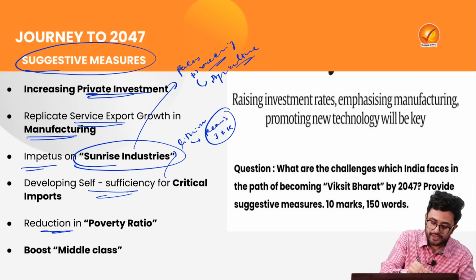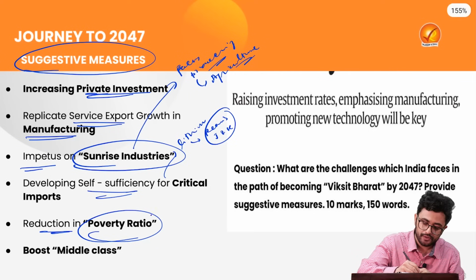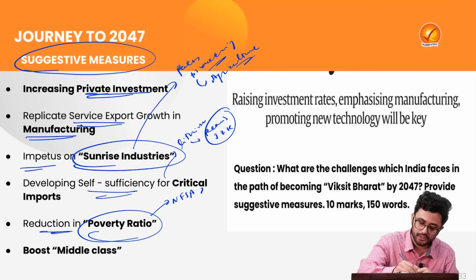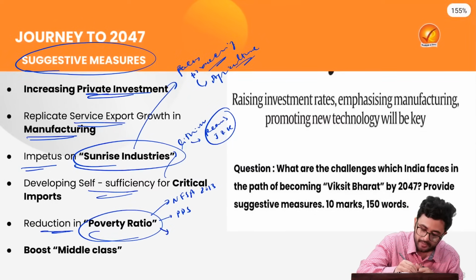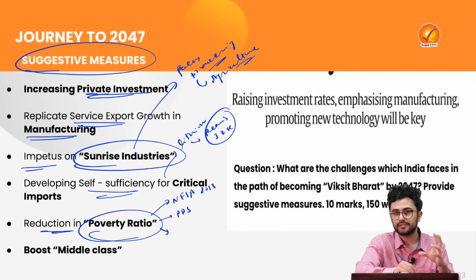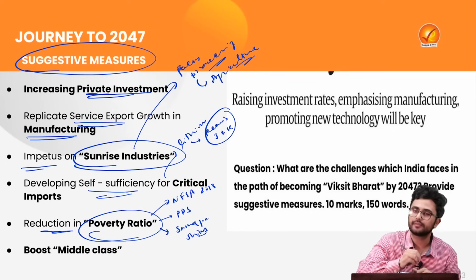Then there shall be a reduction in the poverty ratio, which shall be achieved by providing several social security nets such as the National Food Security Act of 2013, by strengthening the public distribution system, and at the same time by providing them equal access to education under the Samagra Shiksha Abhiyan.